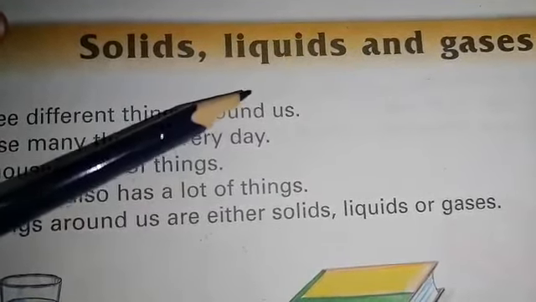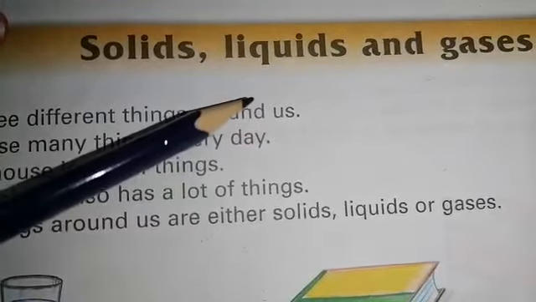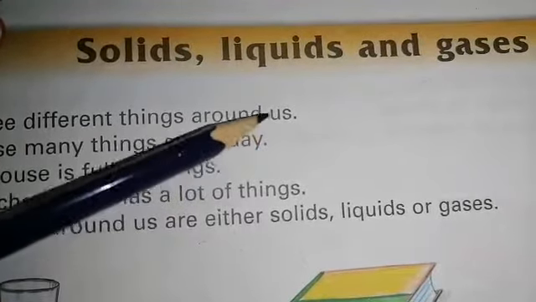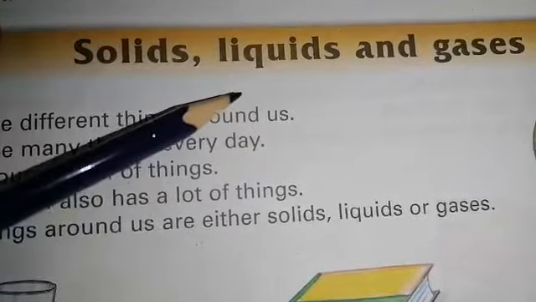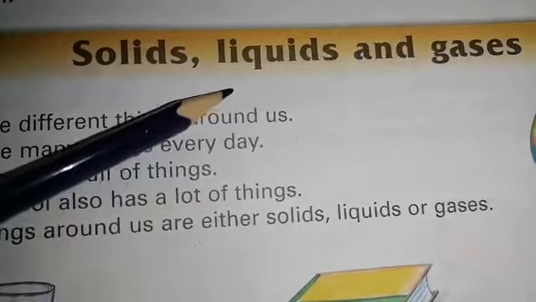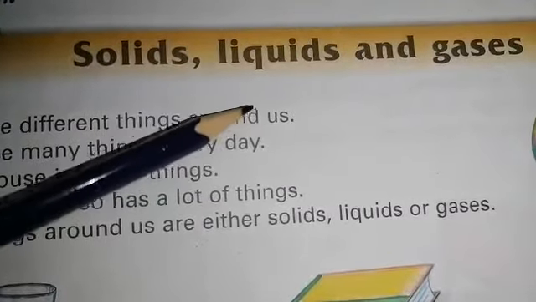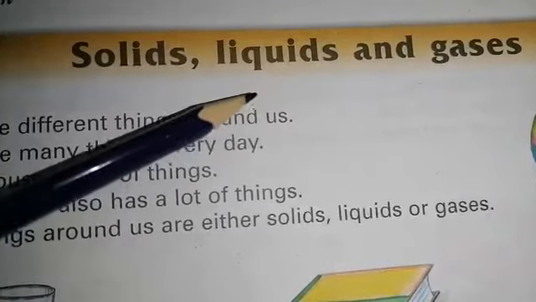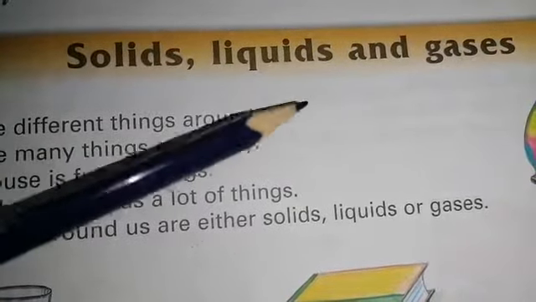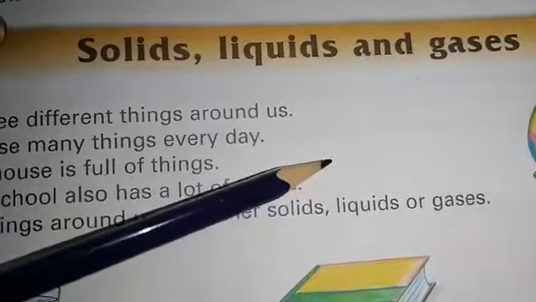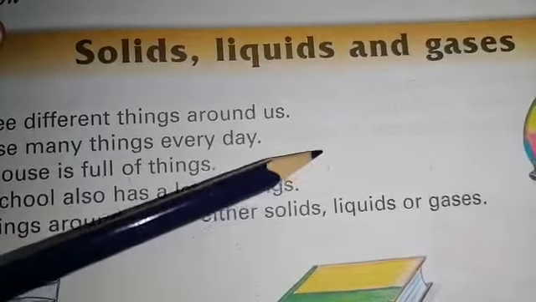As we have discussed, all substances around us are either solids, liquids or gases. Many solids when heated change into liquid. Liquids when heated change into gas. And ice, water and steam are different forms of water. So now we will do the back exercise of this chapter.